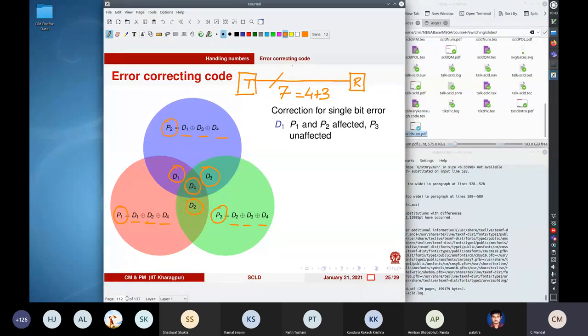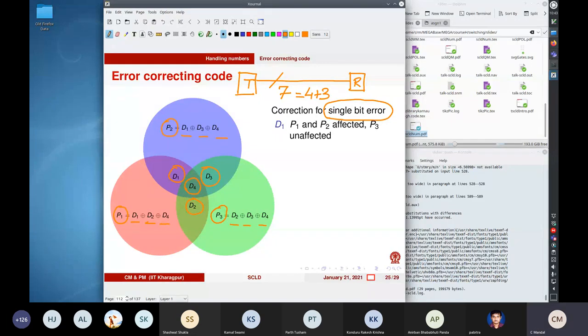Now we assume that at most one bit will be in error. This is an assumption. If this assumption is violated, this scheme will not work. So what happens is when you are transmitting data, due to some noise, one of the bits might get flipped.